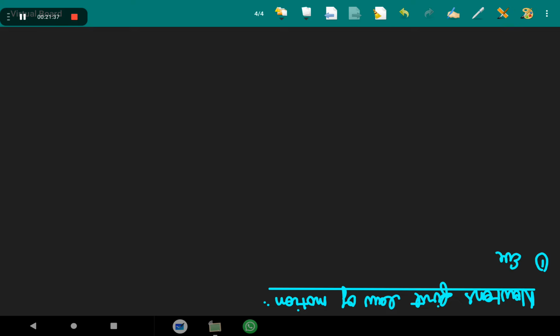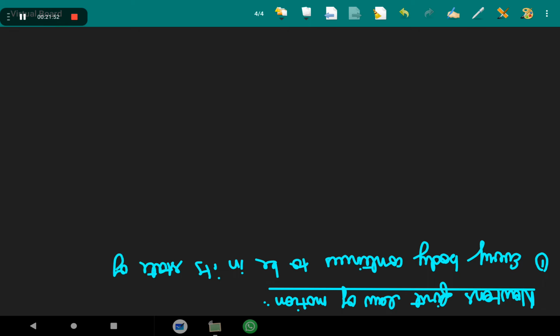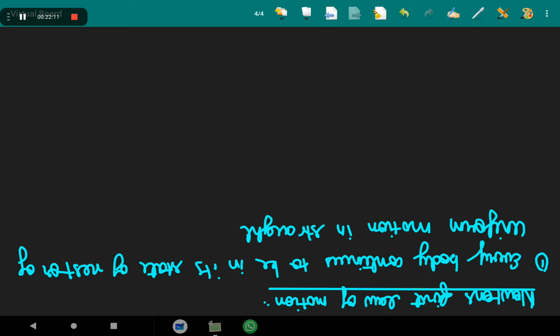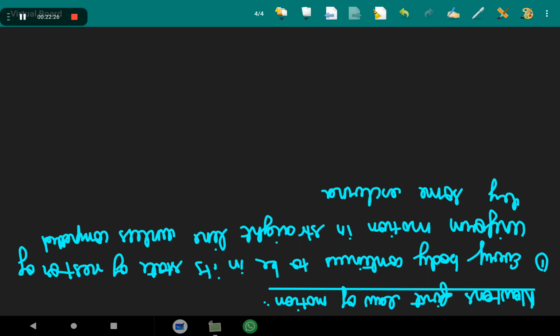Every body continues to be in its state of rest or of uniform motion in a straight line unless compelled by some external force to act otherwise.